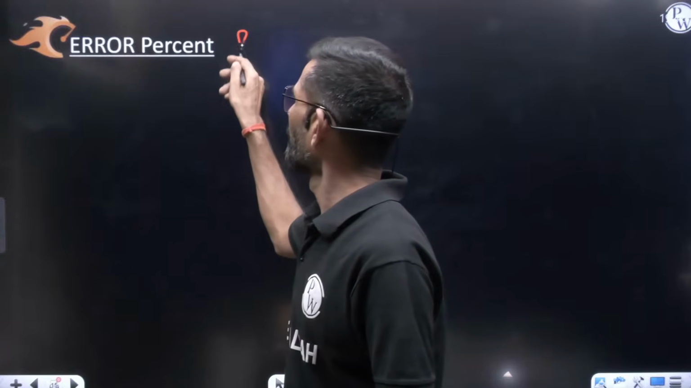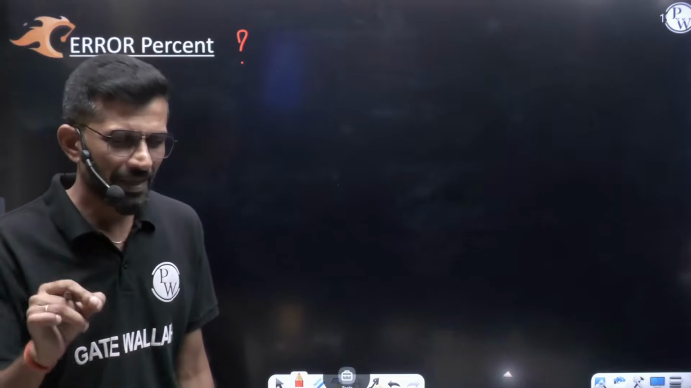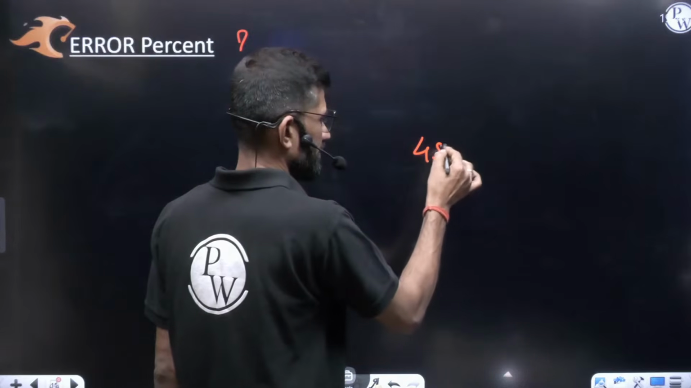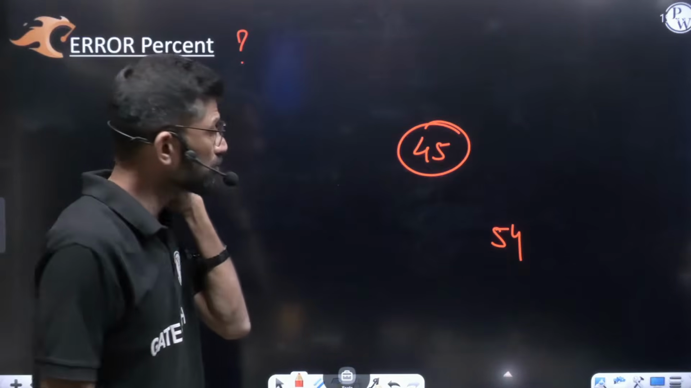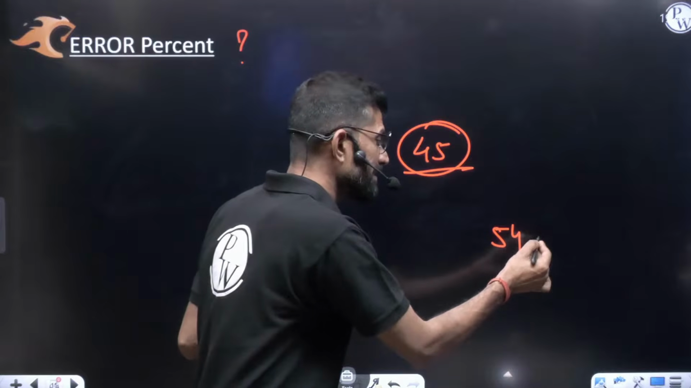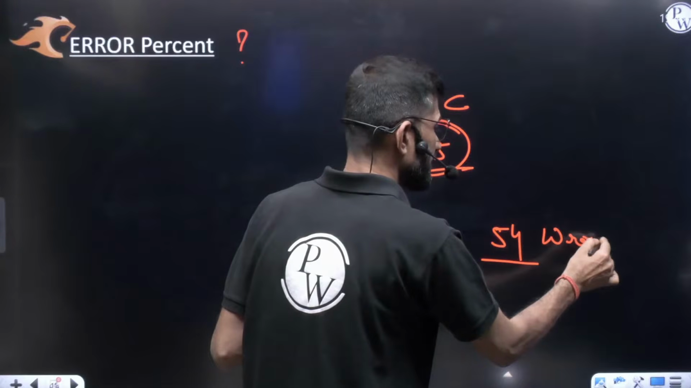called error percent. What is this error percent now? For example, there is one data entry operator. In the system, some database, some Excel sheet or something, he is entering some values. But the place where he has to enter the value 45, by mistake he wrote it as 54. Actually he should enter the value 45, but he is entering the value 54. This is the correct value and this is the wrong value he is entering.